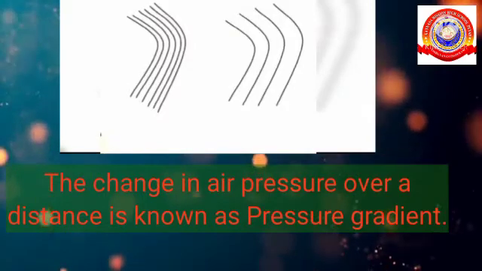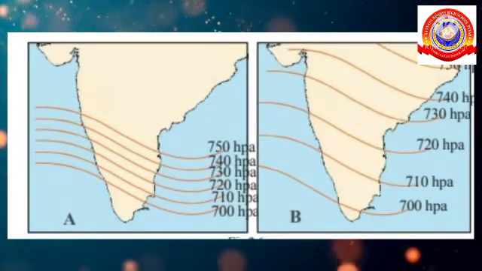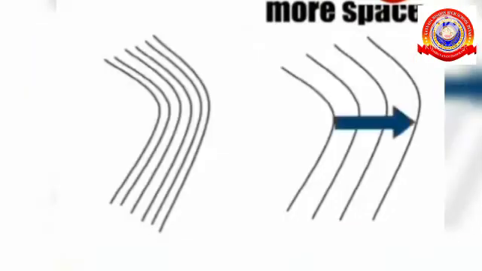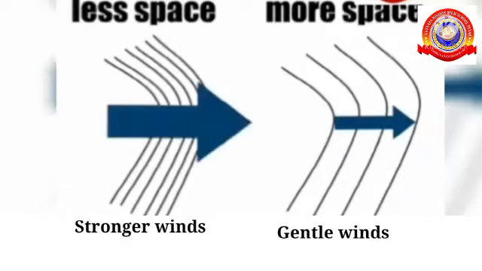The distance between isobars on maps represent different pressure gradients. When there is more distance between isobars, there is a smaller pressure gradient and this leads to gentle winds. When isobars are closely packed, there is a strong pressure gradient and winds are typically much stronger.